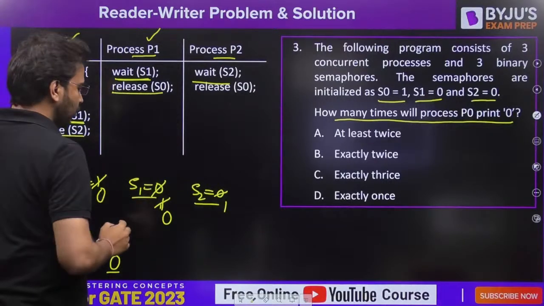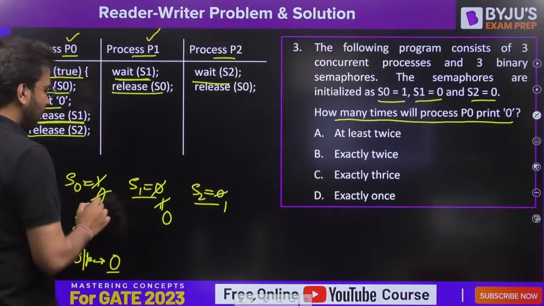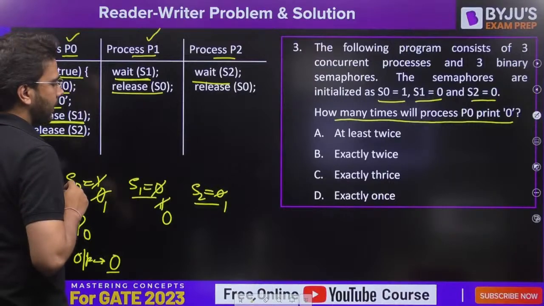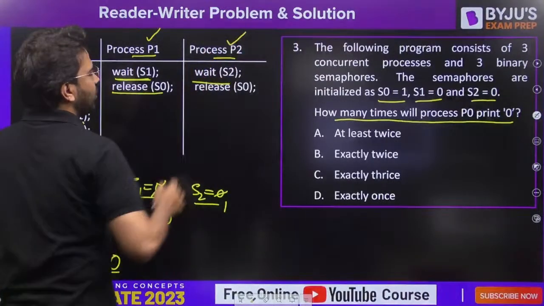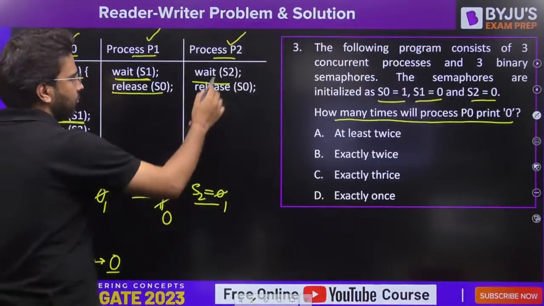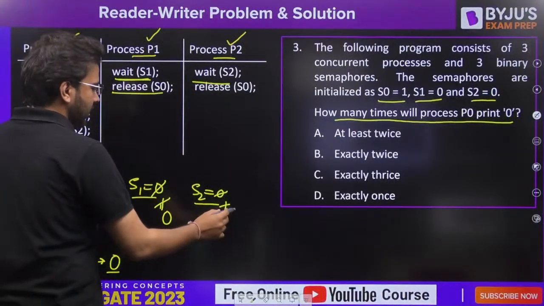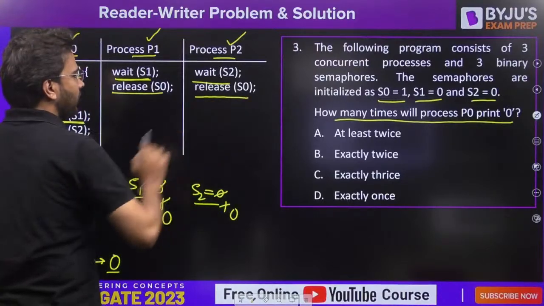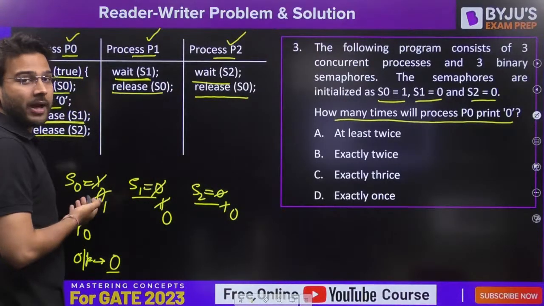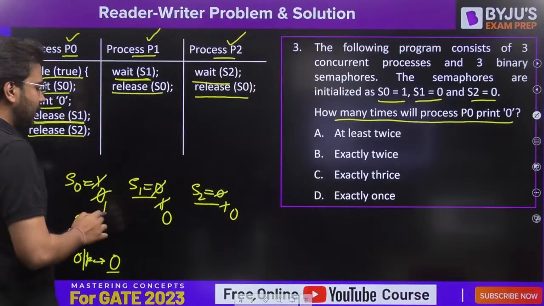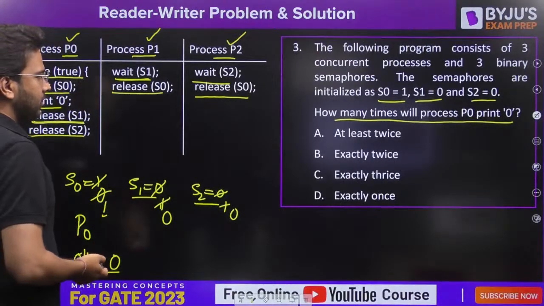Release S0, so we are going to make it 1. Let's say after P1, P2 got executed, wait of S2, so make it 0. Release of S0, already it is up, because it is a binary semaphore we cannot further increment it, it is going to be 1 only.